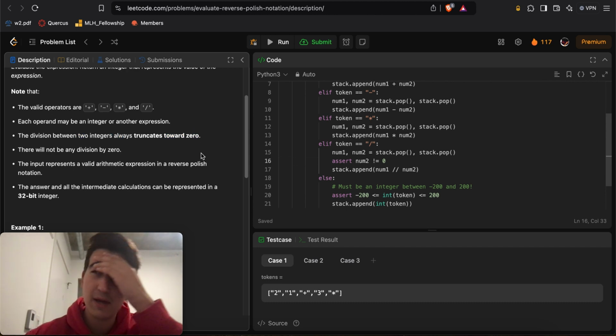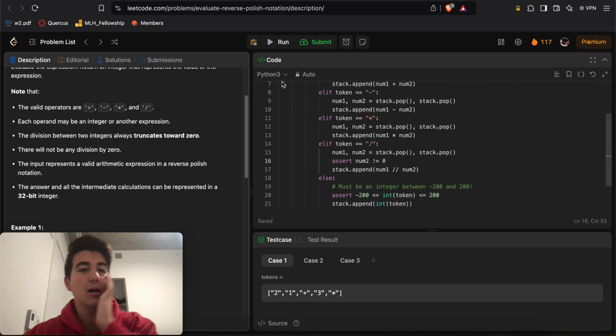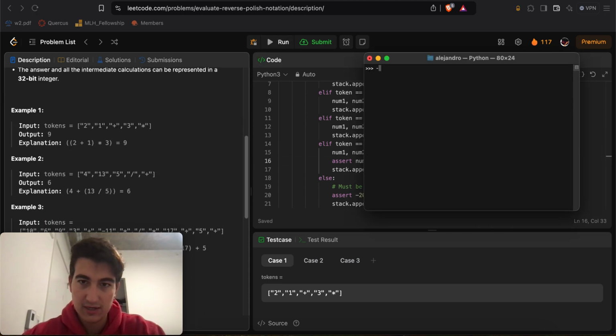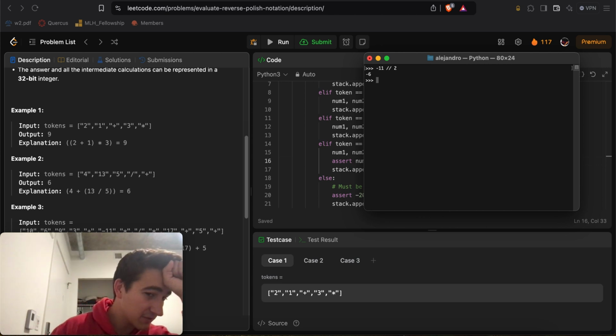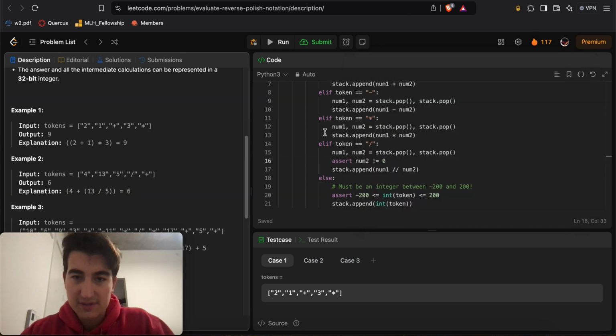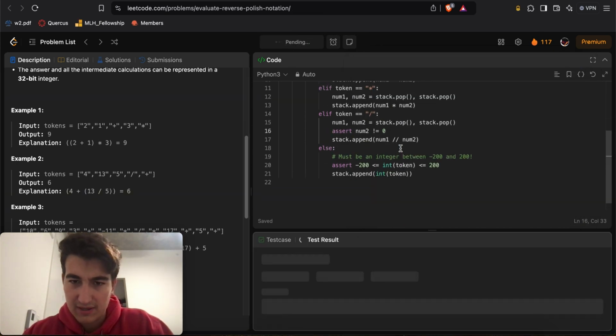Oh, but does Python truncate down? Oh gosh, that's annoying, right? Let me, if I do negative 11 divided by 2, that's not division towards 0. Negative 11 divided by 2, I'd like that to go to negative 5, right? So, okay, first of all, let's try to run something like this.